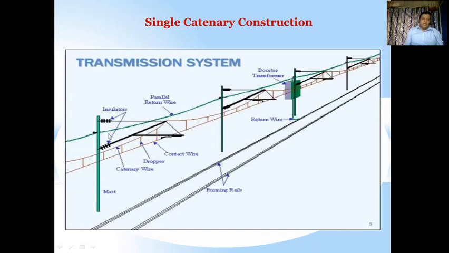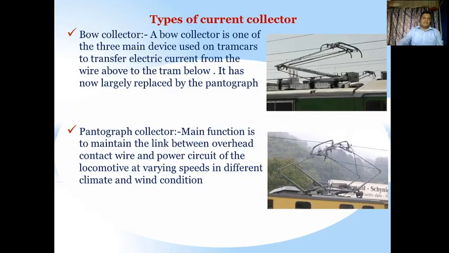These are the insulators provided, and these are the booster transformers provided. Here, the current being carried by the wire is being supplied to the rail, and as the train moves here, it will be taking power from this particular wire system. It's called a single catenary system or single catenary construction.